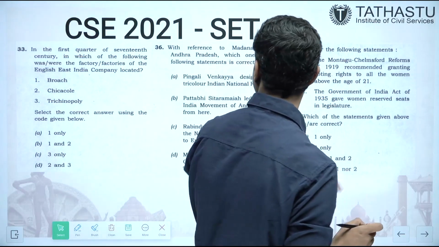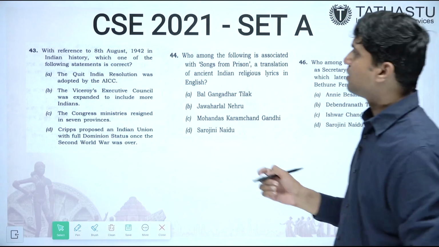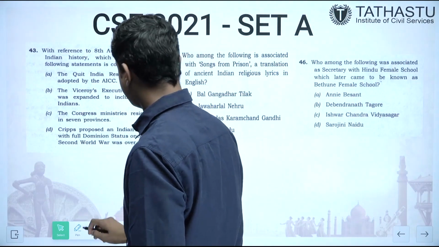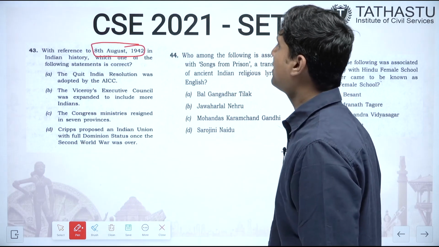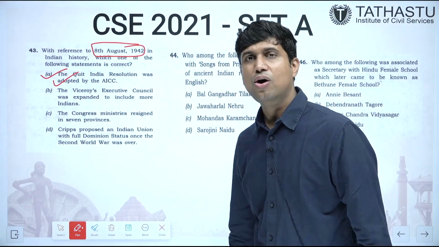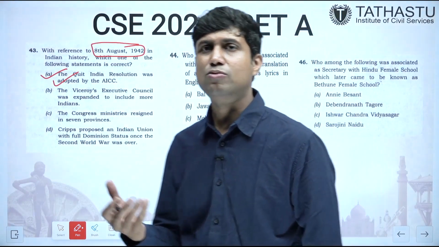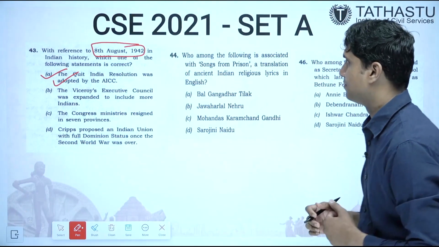Moving to the next slide. With reference to the 8th August 1942 in Indian history, which of the following? See, this is correct. Quit India resolution was adopted by the All India Congress Committee here, and Quit India movement was launched from Gwalior Tank in Bombay. So the correct answer is A.